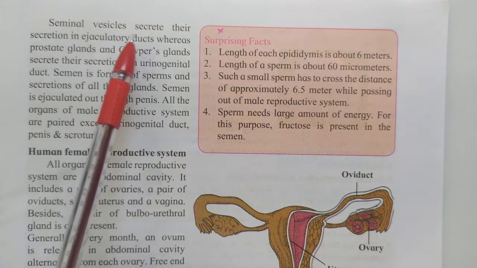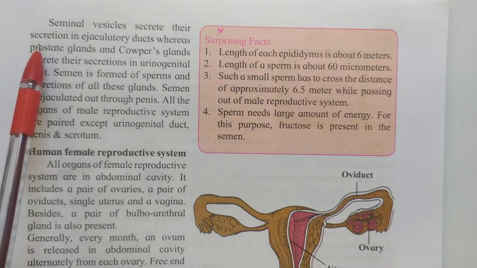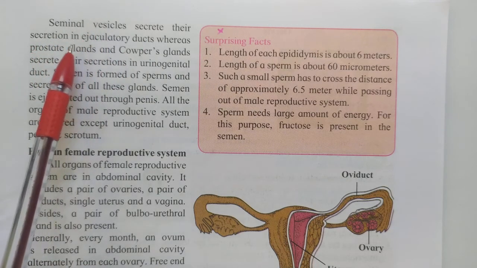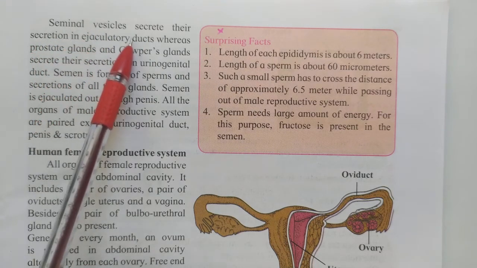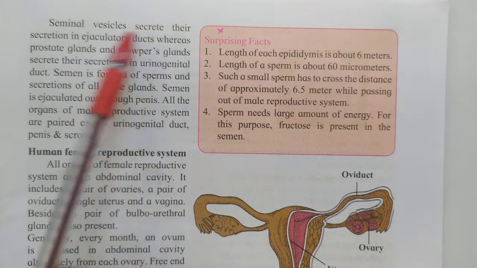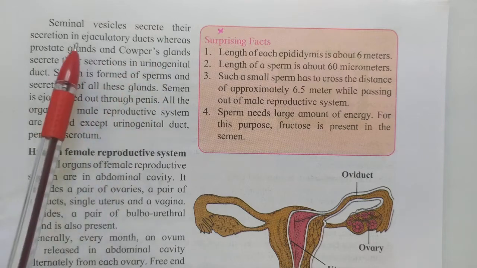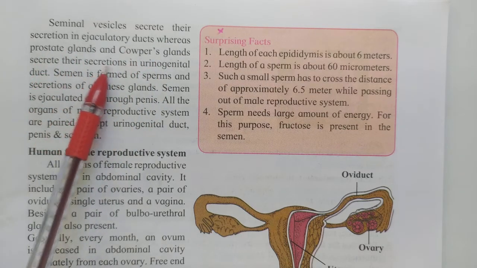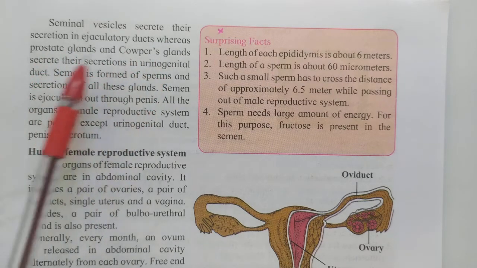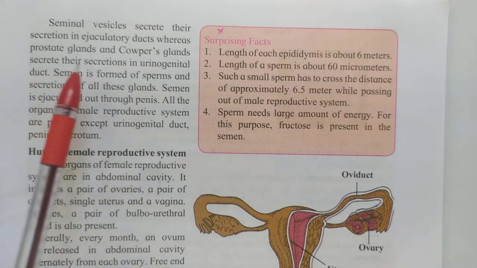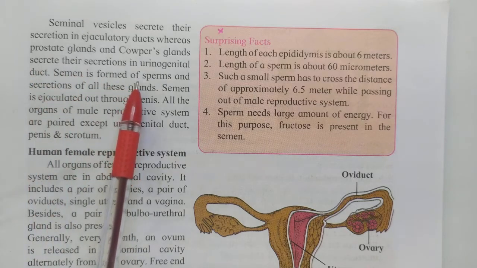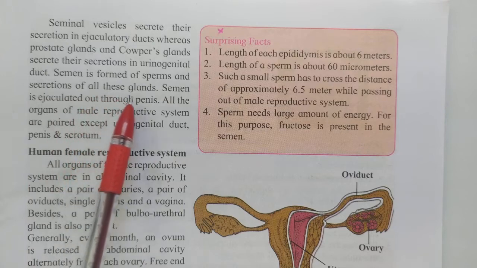Seminal vesicles secrete their secretion into the ejaculatory ducts, whereas the prostate gland and Cowper's glands secrete their secretions into the urinogenital duct. Semen is formed of sperms and the secretions of all these glands.